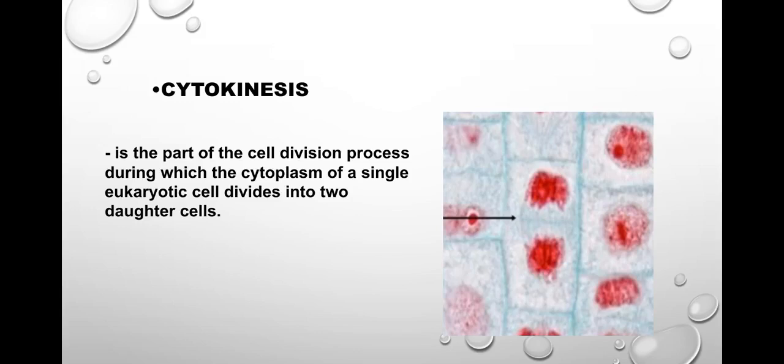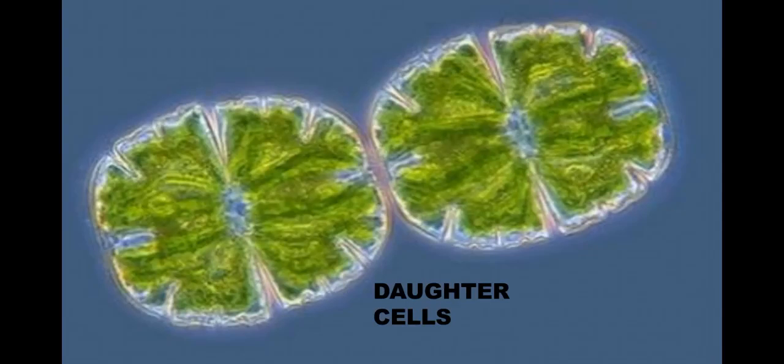Cytokinesis is the part of the cell division process during which the cytoplasm of a single eukaryotic cell divides into two daughter cells. In cytokinesis, the final stage of mitosis, the cytoplasm, organelles, and nuclear material are evenly split and two new cells are formed. They are called daughter cells because the two are exactly like each other. These are the two new cells. This is called daughter cells.